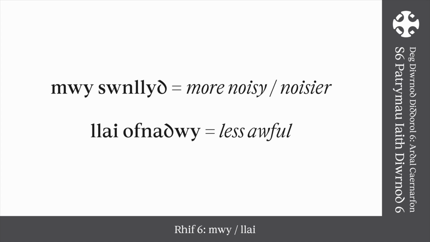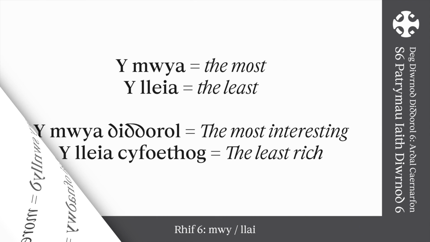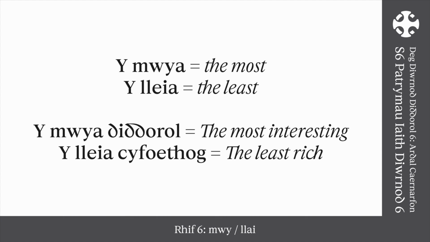Llai ofnadwy, less awful. Y mwya, the most. Y lleia, the least. Y mwya diddorol, the most interesting. Y lleia cyfoethog, the least rich.